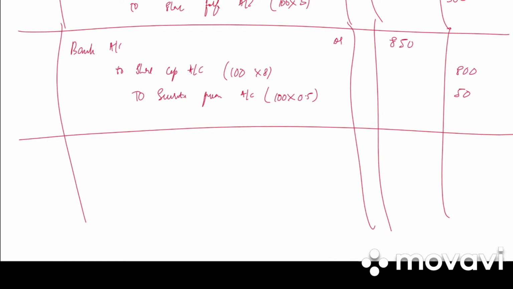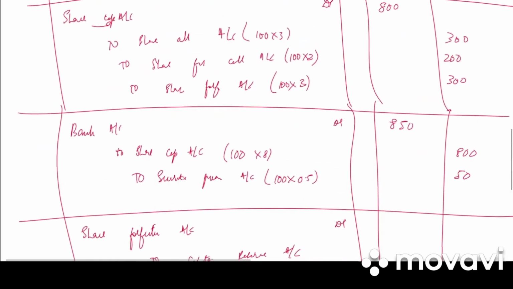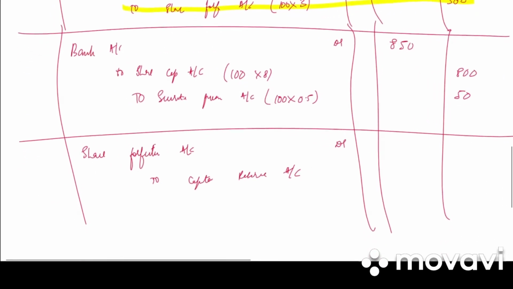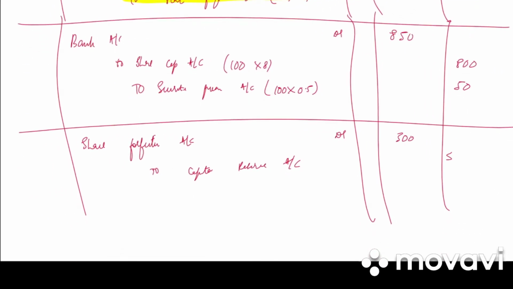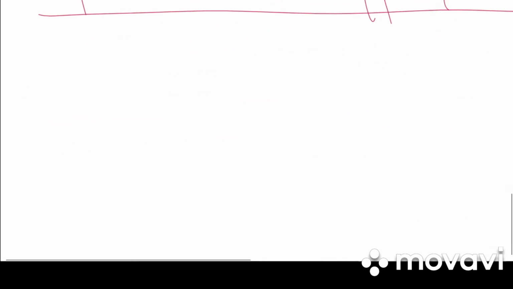Write the narration. Reissue of 100 forfeited shares at 8.5 per share. And last, we transfer it to capital reserve. Share forfeiture account debited to capital reserve account. Where is share forfeiture here? We have 2 share forfeiture. How much? 300. There is neither debit or credit balance. So 300 debit, 300 credit. Write the narration. Transfer of share forfeited account to capital reserve account.